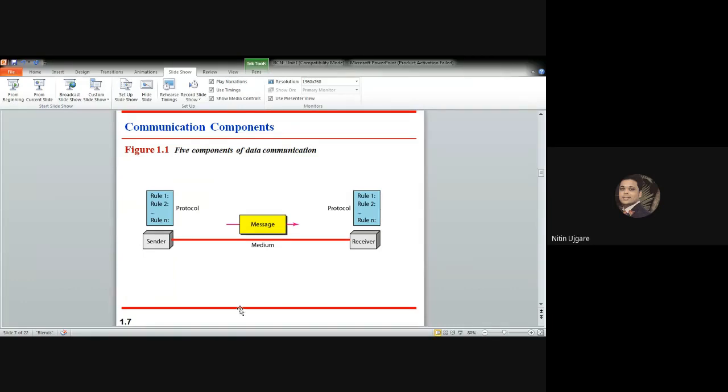So there are 5 components of data communication. It doesn't matter what type of network or what type of network topology you are using, there should be at least these 5 components existing during the communication. The first communication component is the message. Message is basically the information which is to be communicated. Some popular forms of information include text, number, picture, video, or audio.